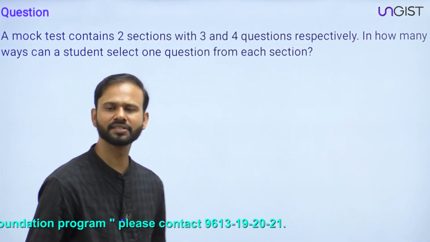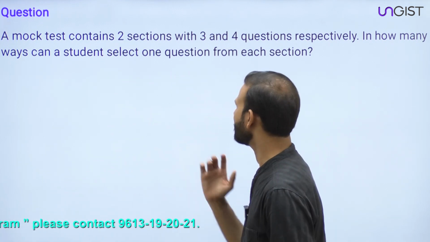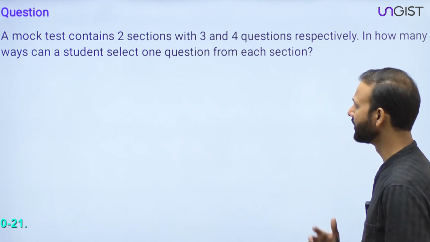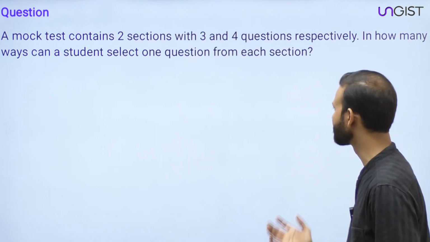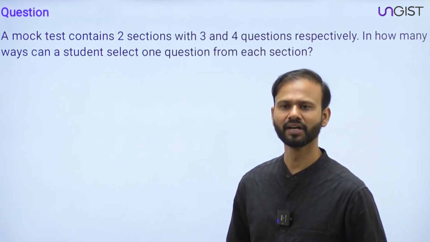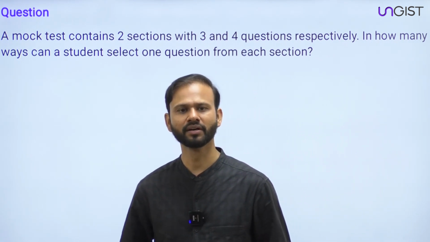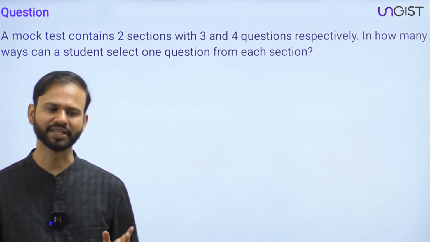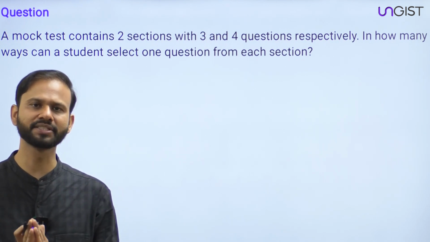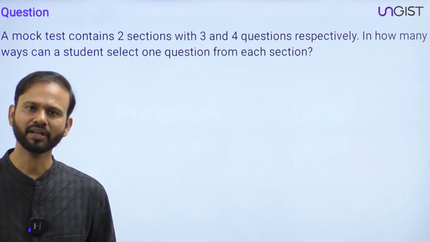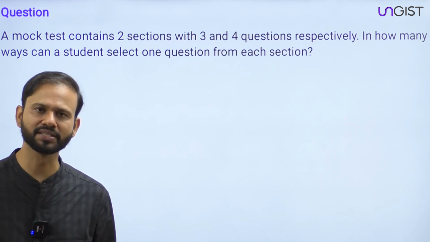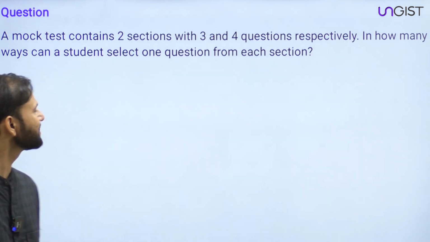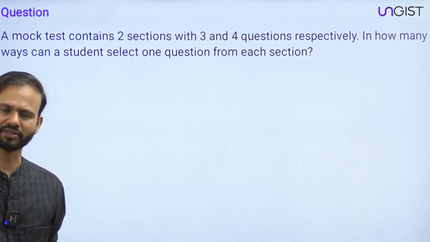Guys, the next question says: a mock test contains 2 sections with 3 and 4 questions respectively. In how many ways can a student select one question from each section? I repeat the question. A mock test contains 2 sections with 3 and 4 questions respectively. In how many ways can a student select one question from both the sections? Guys, read the question carefully and try to solve it.